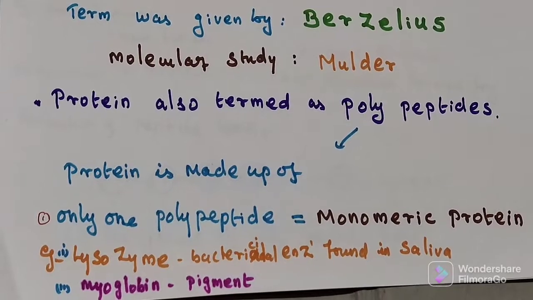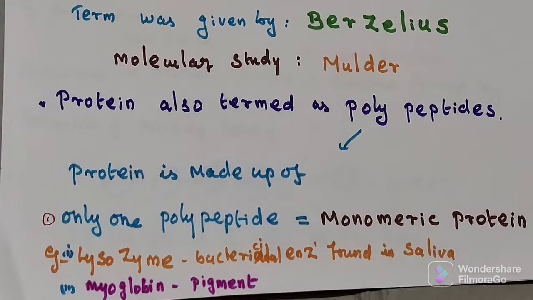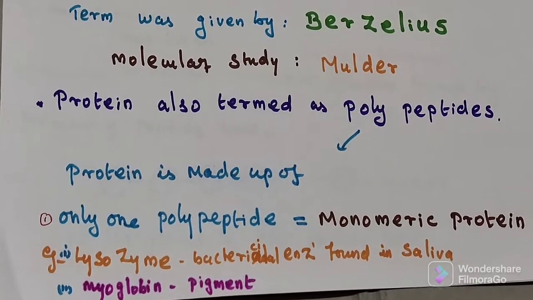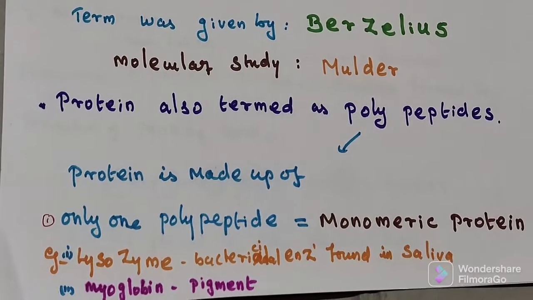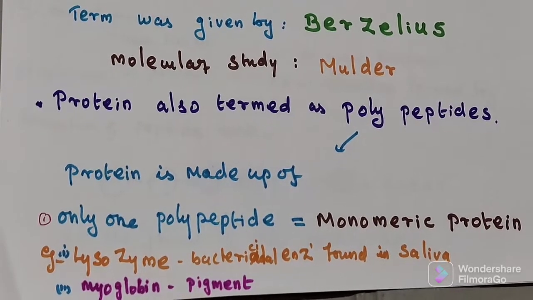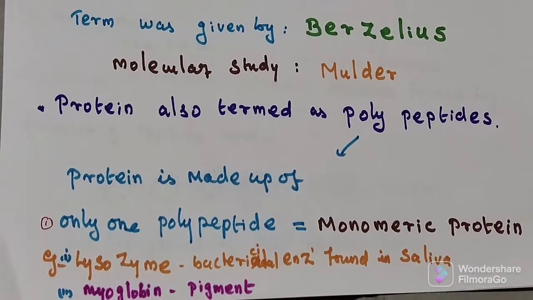Now this big polypeptide or protein, if a protein is made up of only one polypeptide, then it is known as monomeric protein.